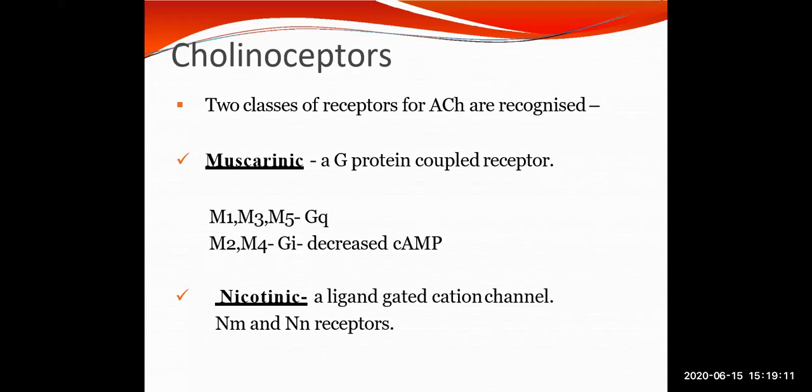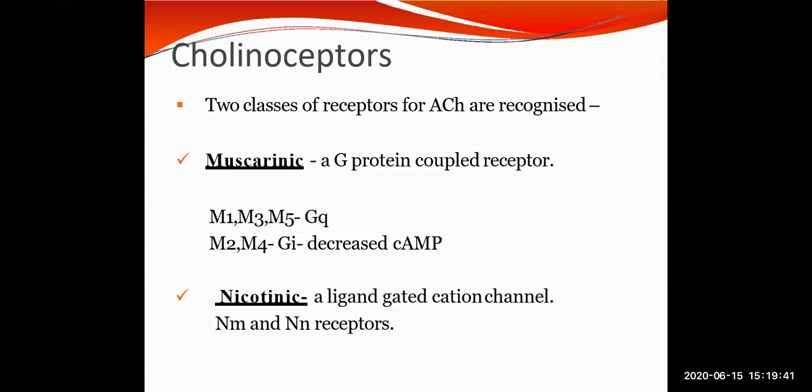If we talk about the M4 and M5 receptors, they are present mainly on the nerve endings in certain areas of the brain, which regulate the release of other neurotransmitters. So functionally, M1, M3 and M5 fall in one class, while M2 and M4 fall in another class. Muscarinic agonists have shown little selectivity for the subtypes separately.